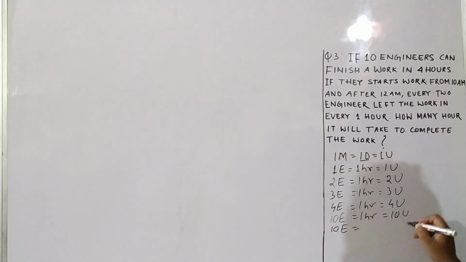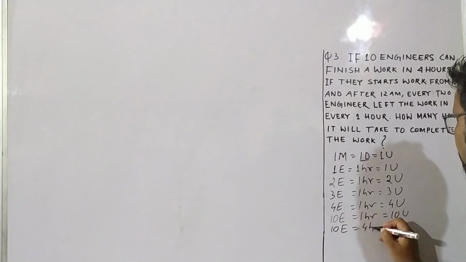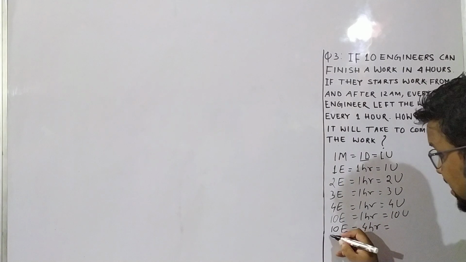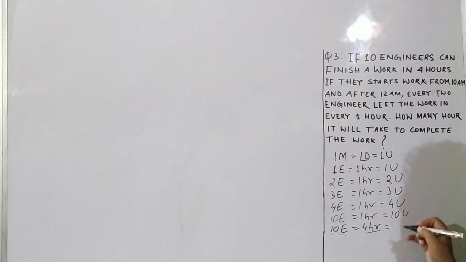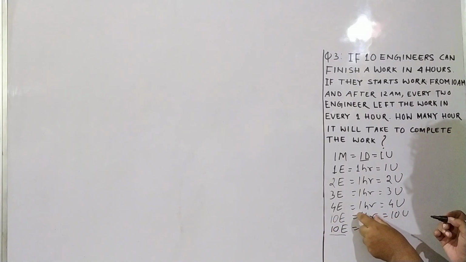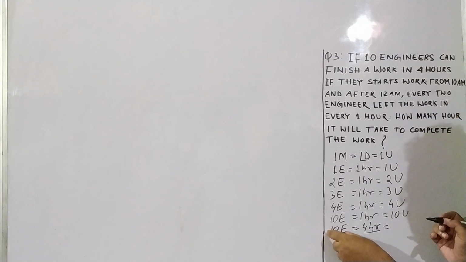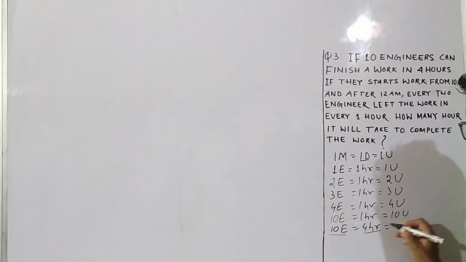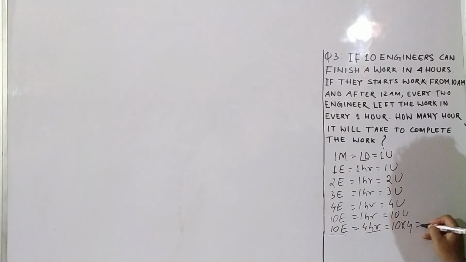And 10 engineers in 4 hours, how many units of work? If 10 engineers can do 10 units of work in 1 hour, then the same number of engineers in 4 hours will do 10 into 4, 40 units.